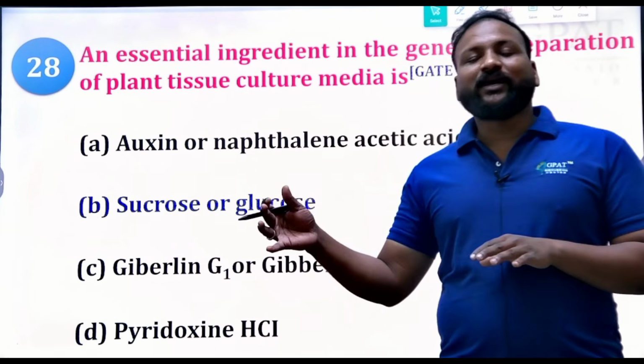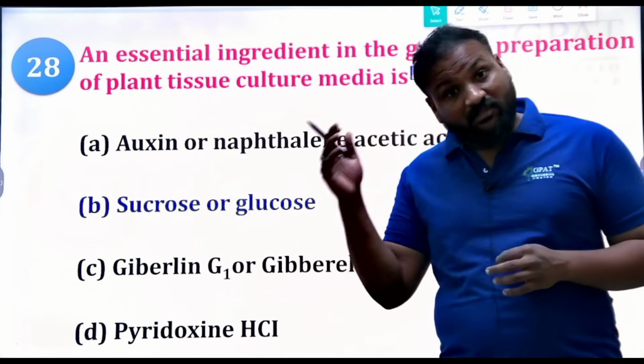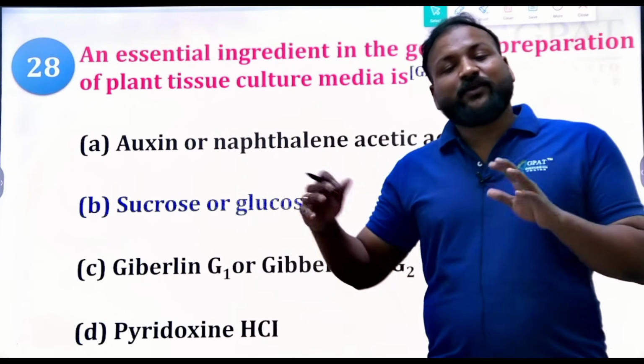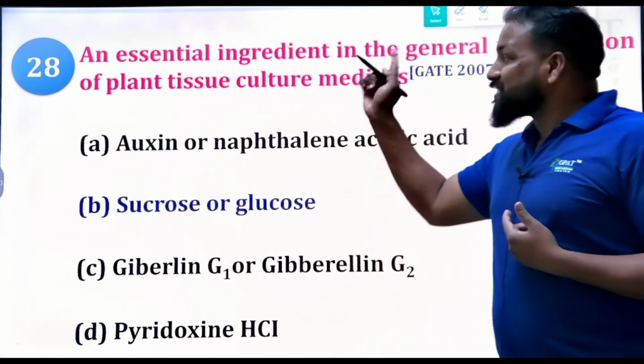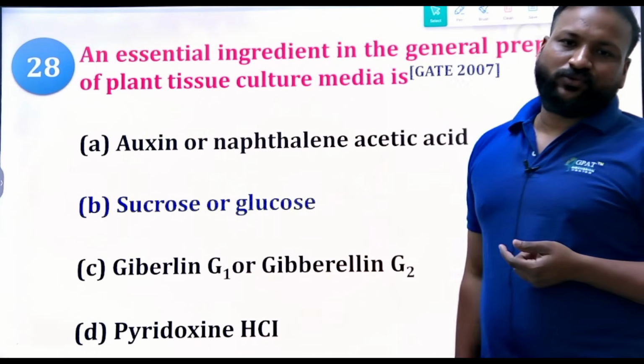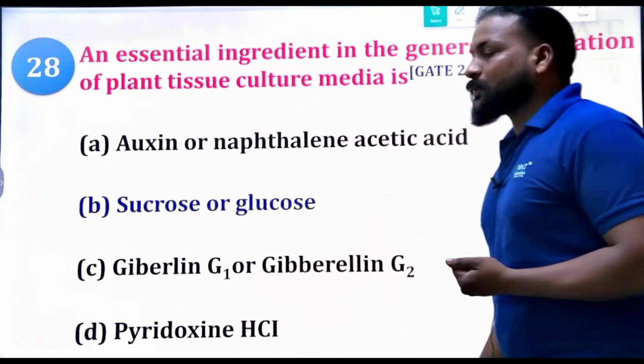If you have food and energy, you can do whatever you want. To give fruits, the plant should first have energy and metabolism. That's why sucrose and glucose are essential, and the carbon source is obtained from sucrose and glucose.